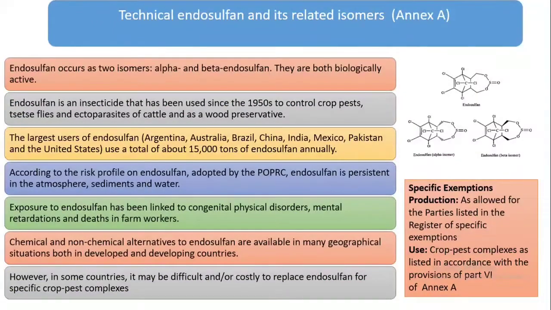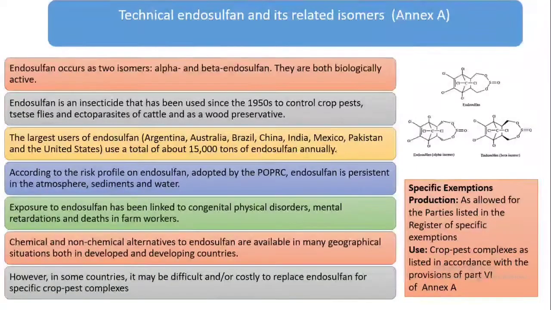Technical endosulfan and its related isomers both belong to Annex A. This has two isomers, alpha and beta endosulfan, and both are biologically active. Endosulfan is an insecticide that has been used for a long time. The largest users of endosulfan include Argentina, Australia, Brazil, China, India, etc., with a total use of about 15,000 tons annually.